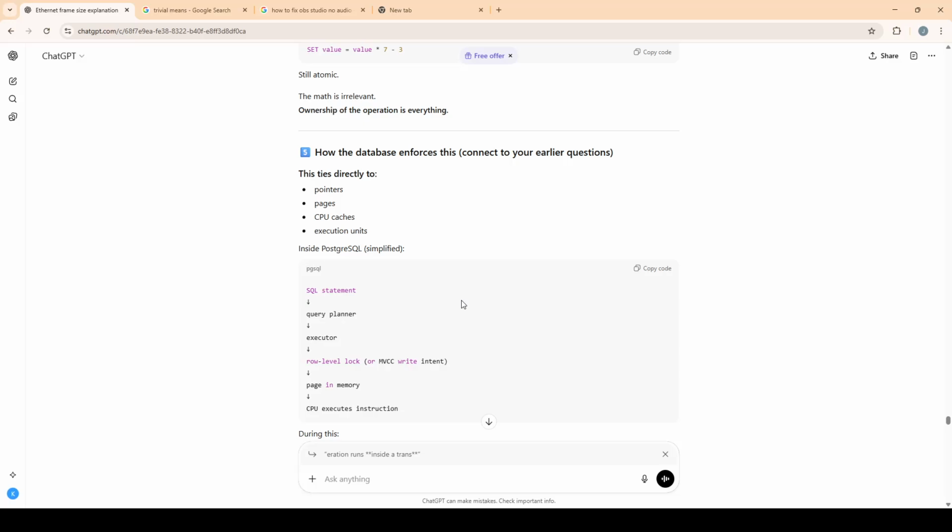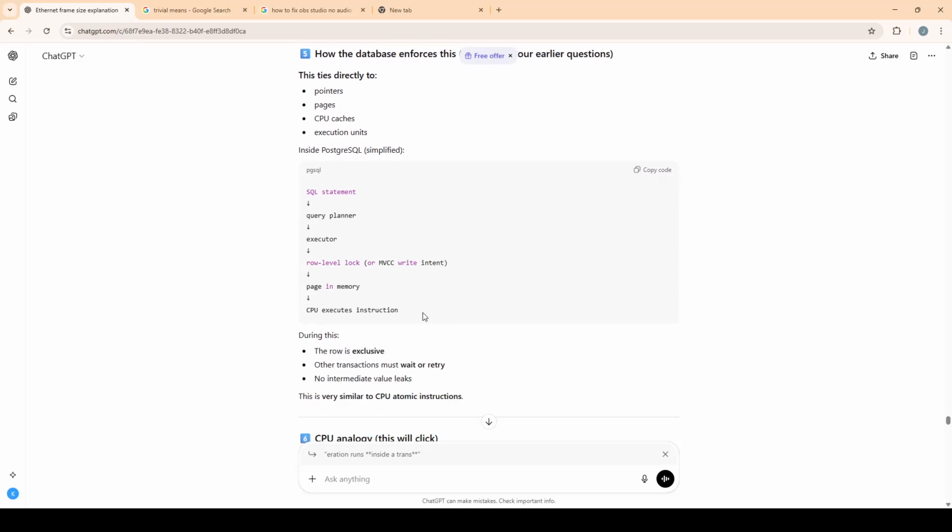After it executes, it will provide a row level lock or MVCC write intent. So it's kind of like the same concept as providing memoization or cache before you return it to the user. Then it will be paged in memory, and then the CPU executes the instruction. During this, the row is exclusive.